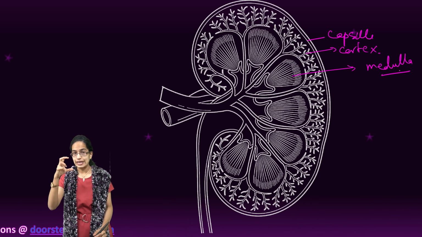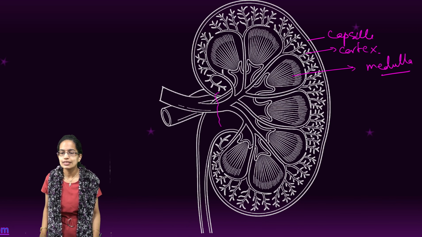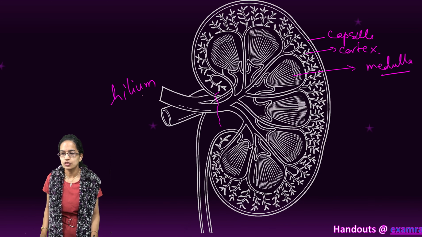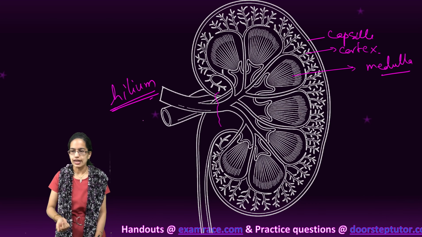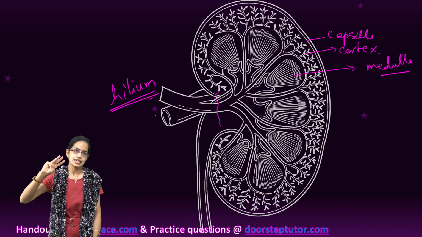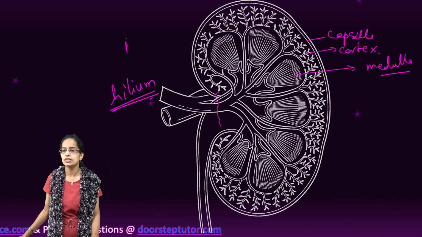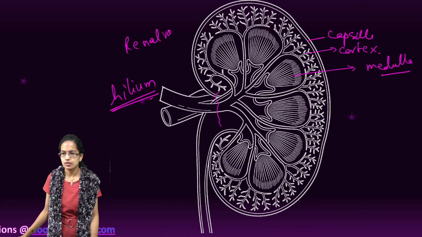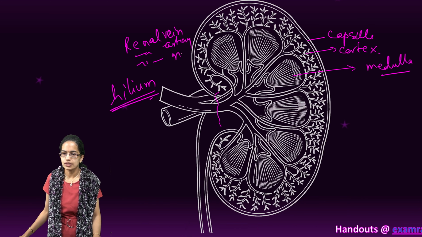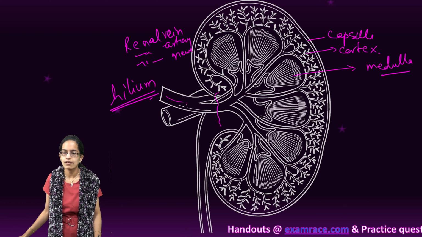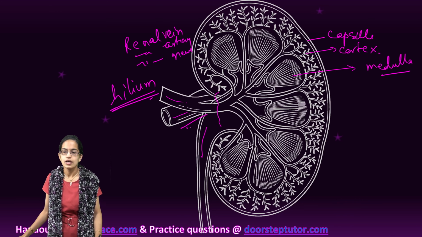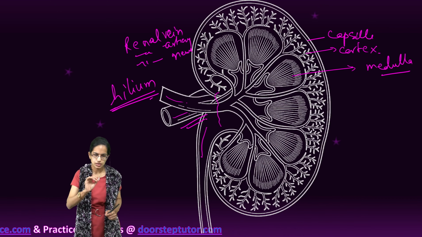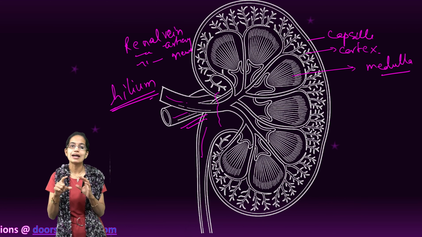Now the point where kidney connects to ureter is known as hilum. Now this hilum, this is not the gas helium, this is Hi, not He, which is the element that is found as helium. So this hilum has 3 important components. What are those 3 important components? There is renal vein, renal artery, and renal nerve. So all these 3 components pass through this hilum region. So you have the renal vein, the renal artery, this is the ureter, and then you have a renal nerve that pass through this region. So this notch is known as the hilum.